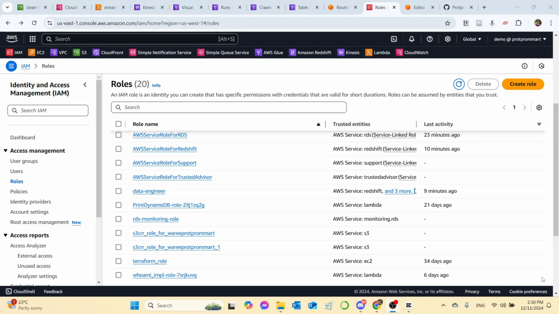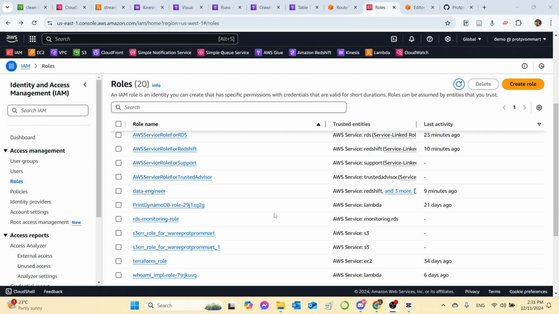So first thing first, we want to create an IAM role, or Identity and Access Management role, that is going to be used with the whole process of building this pipeline.